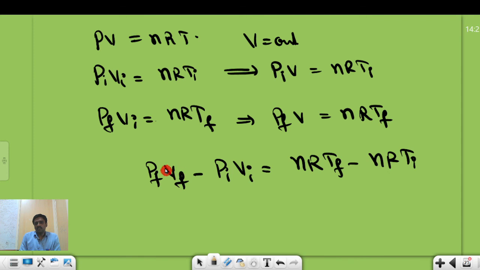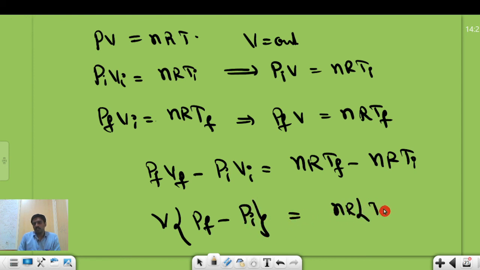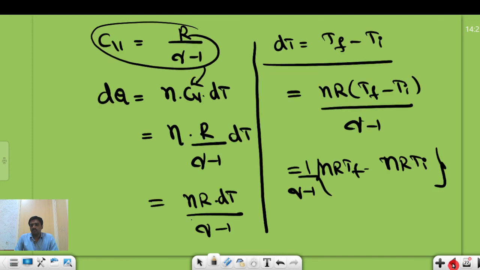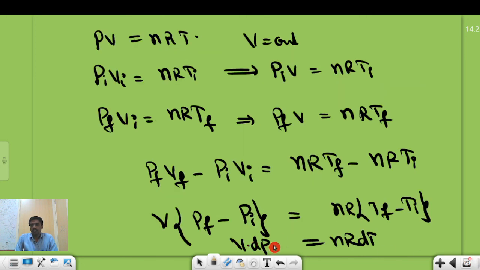But in our case volume is constant, so I take volume outside: P final minus P initial is equal to nR into T final minus T initial, that is nR dT, and that is equal to V into dP. Now substituting this value, nR into T final minus T initial, that is nR dT, is equal to 1 by gamma minus 1 into V dP.